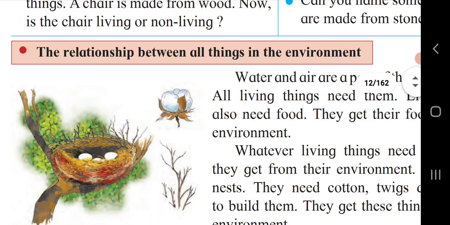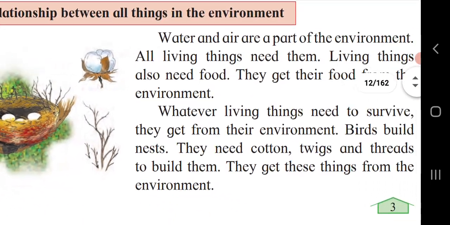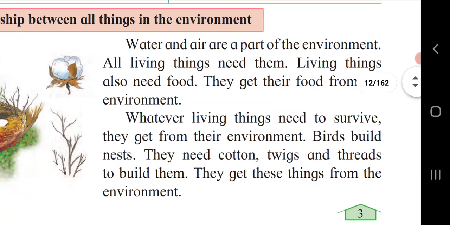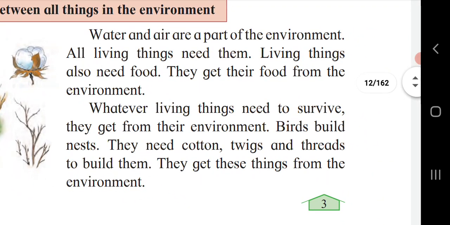The relationship between all things in the environment. Okay, let's see the relationship between all things in the environment. Water and air are a part of the environment. Yes, water and air are part of the environment because they are natural, they are not man-made. All living things need them. Yes, whether they are animals, plants or human beings, all living things need water and air.